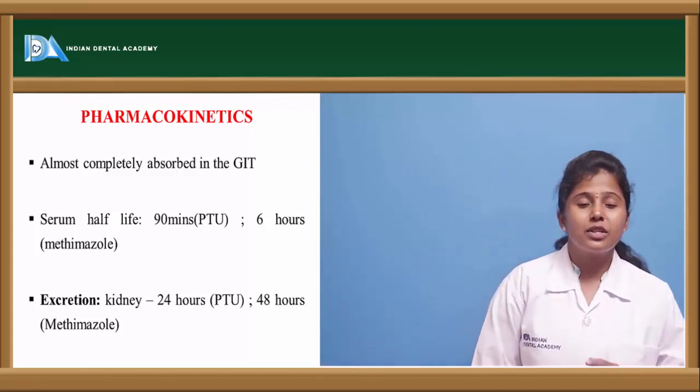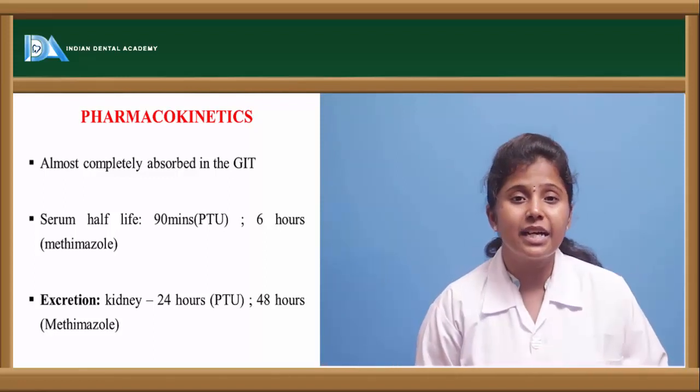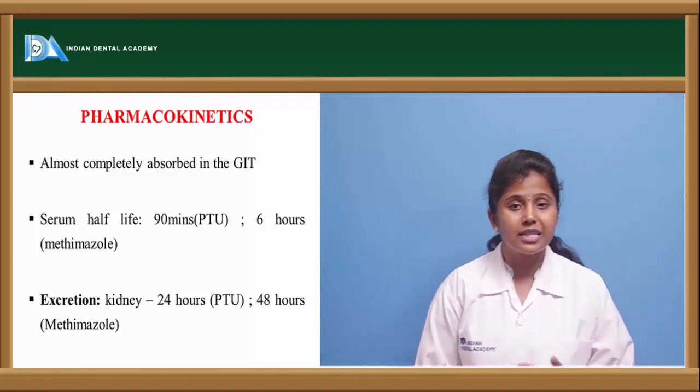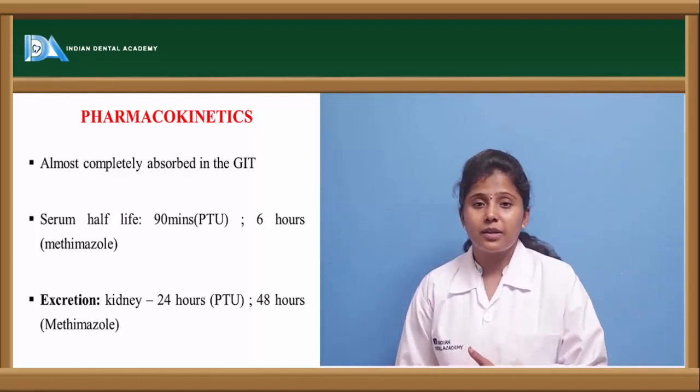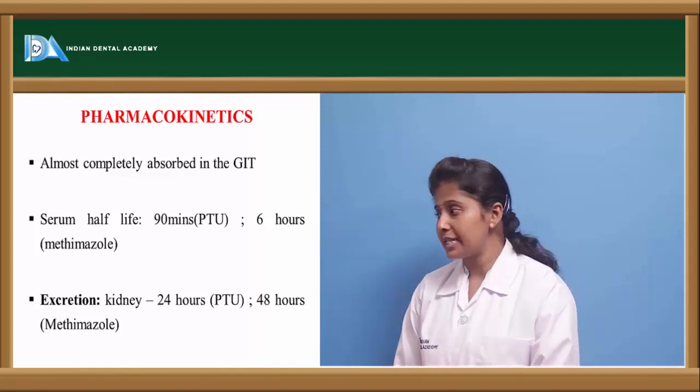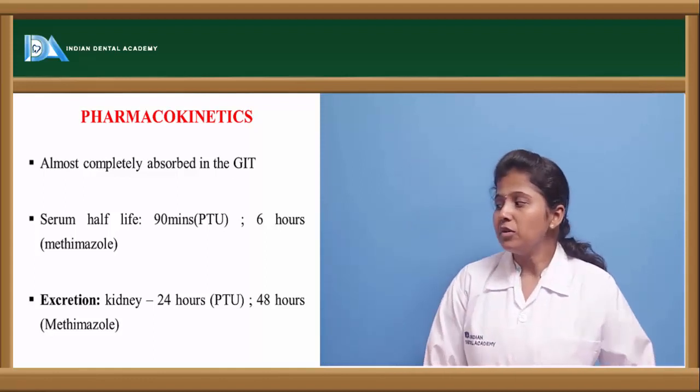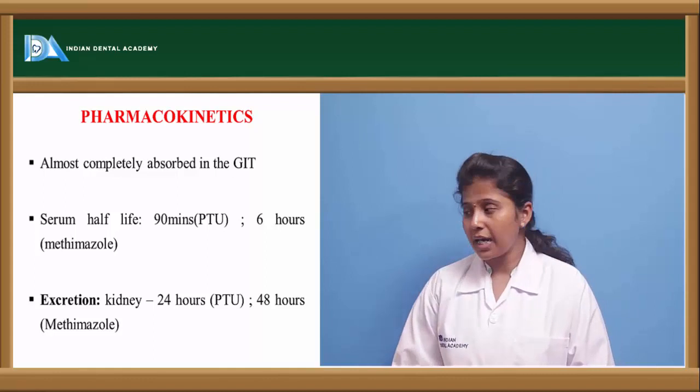And for excretion, propyl thiouracil is excreted every 24 hours, through the kidney, and methimazole is excreted from the body every 48 hours.